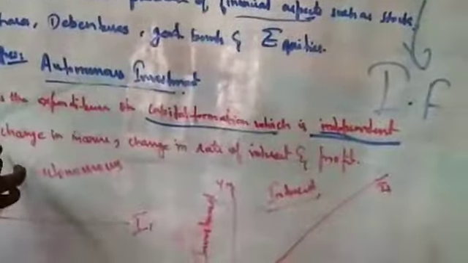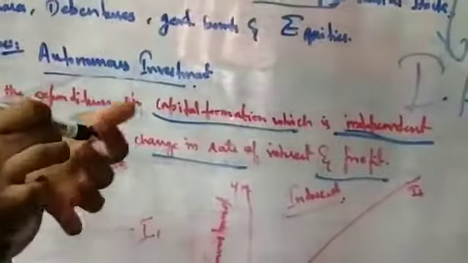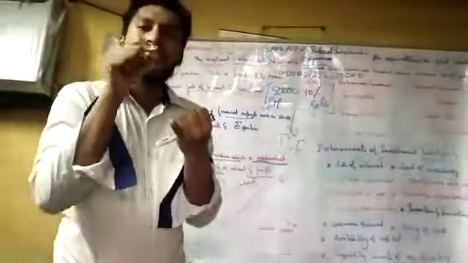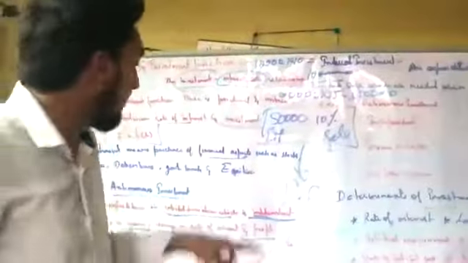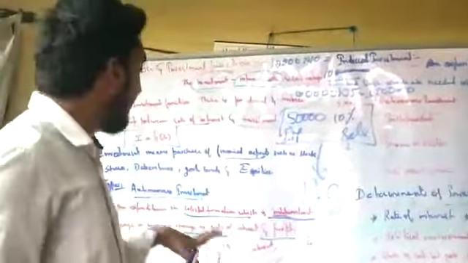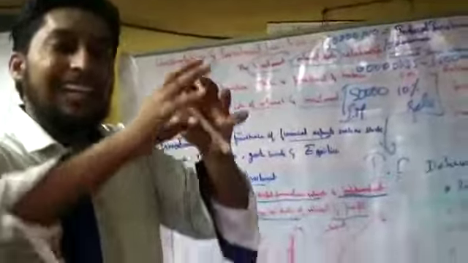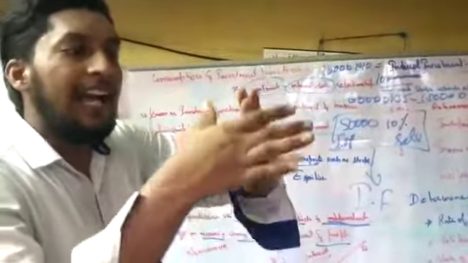It is independent of the change in income, change in rate and change in profit. So if there is a change in income, it is not necessary that there should be a change in investment. If there is a change in profit, there is no necessity that there will be a change in investment. If there is a change in the rate of interest, it does not mean that there will be a change in investment.